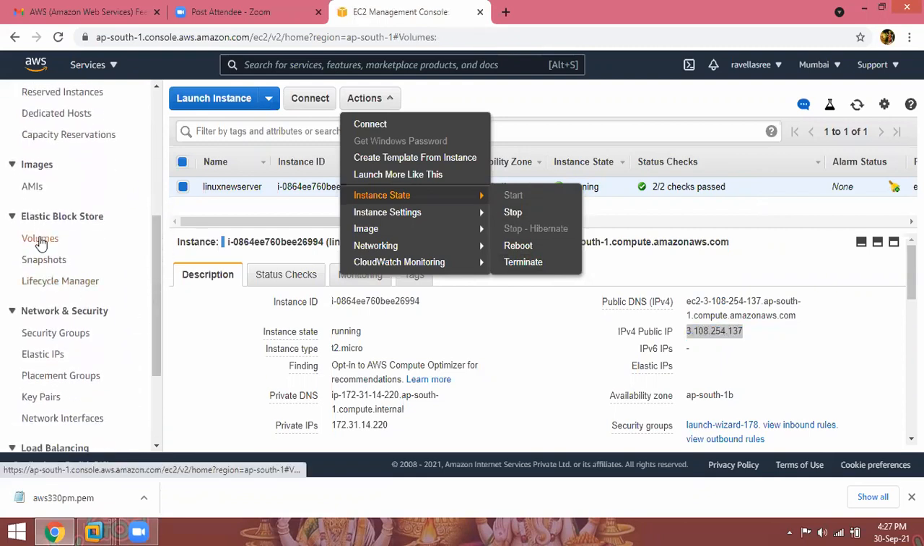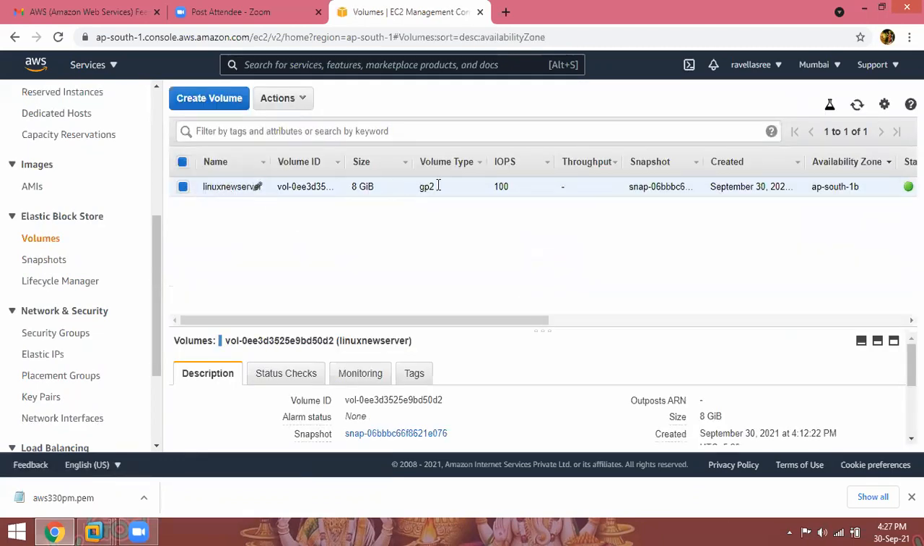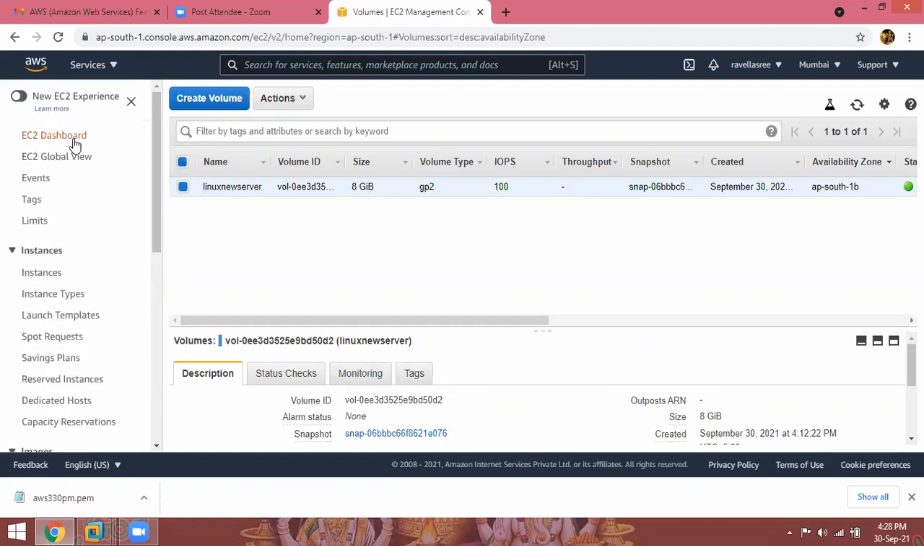Click on volumes. Root volume, 8 GB disk. See, it shows 8 GB disk. Once I terminate the instance, it is automatically going to be deleted. That is the reason, while launching the instance, I checked the box, delete on termination. When I terminated my instance, the disk was also deleted, so our data is going to be lost. In real time we are not going to do that, but for practice purposes.